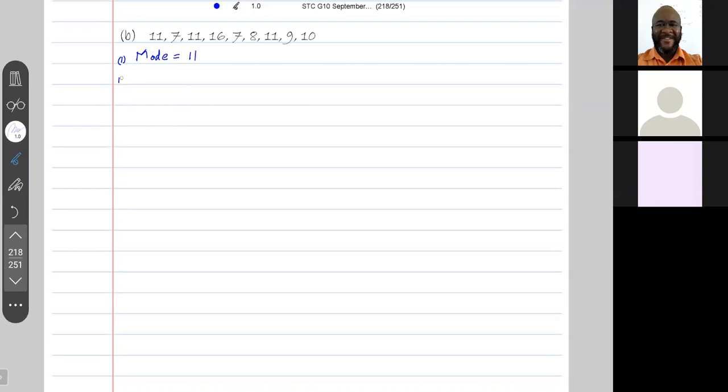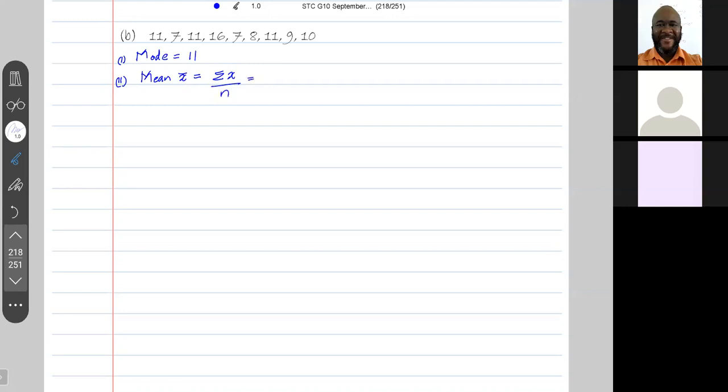The next thing we want is the mean. Now, the mean X bar is the average, which is the sum of all the values divided by the number of values.